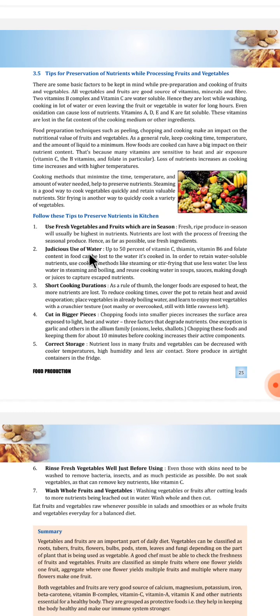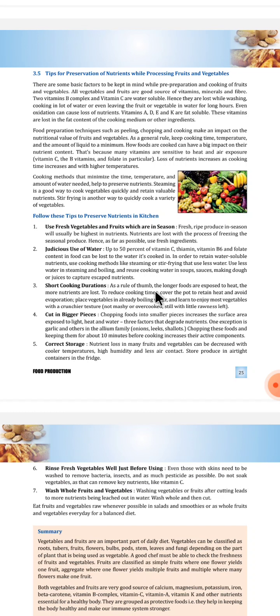Judicious use of water. We should cook vegetables in a little amount of water. Up to 50% of vitamin C, thiamine, vitamin B6 and folate content in food can be lost to the water it's cooked in. In order to retain water soluble nutrients, use cooking methods like steaming or stir frying that use less water. Use less water in steaming and boiling and reuse cooking water in soups, sauces, making dough or juices to capture escaped nutrients.